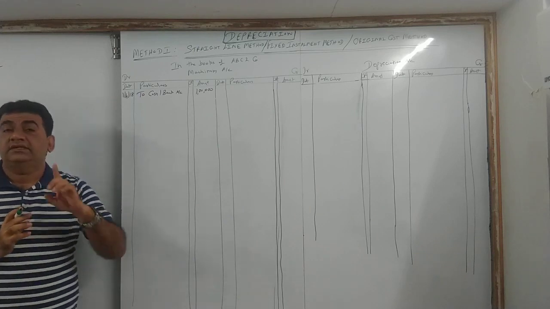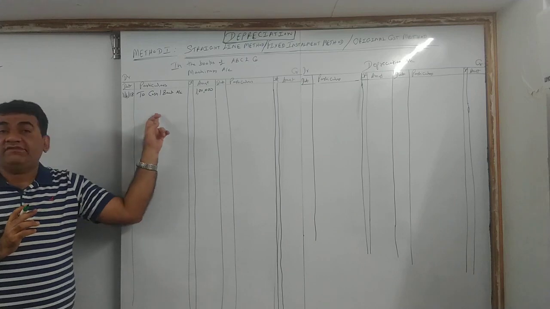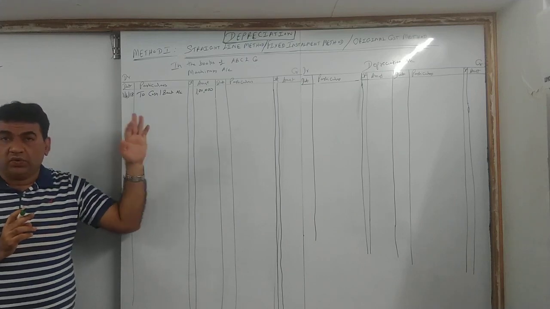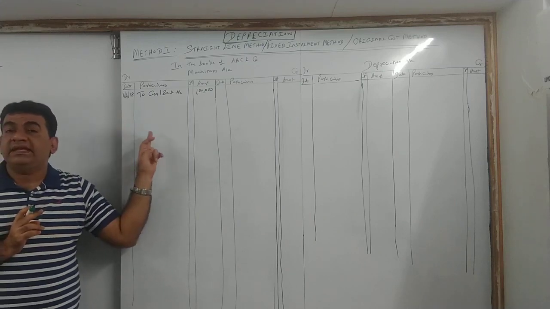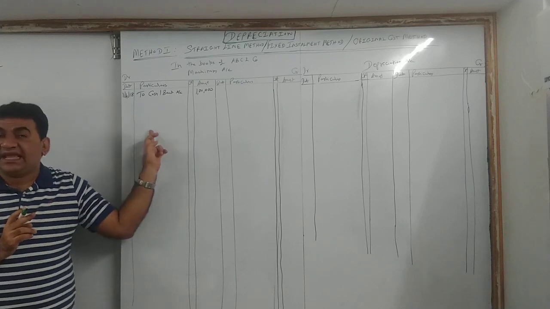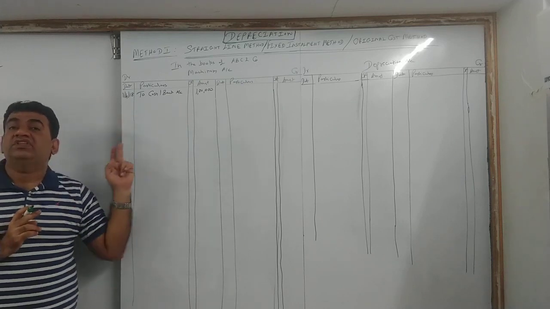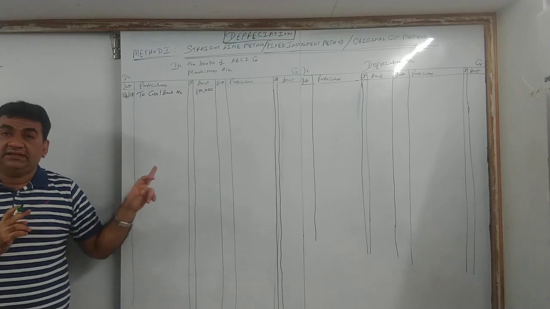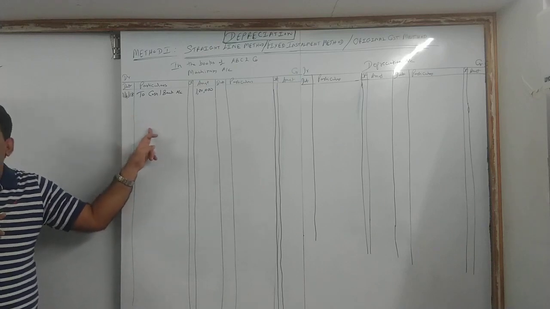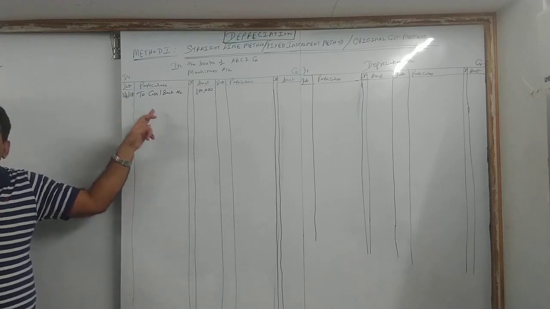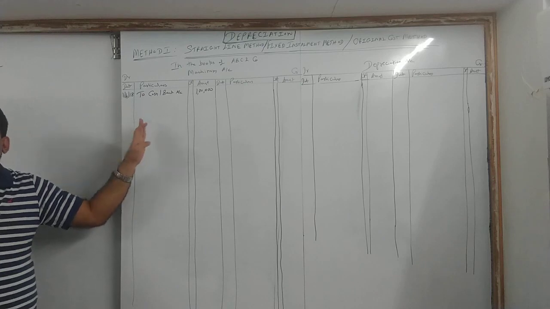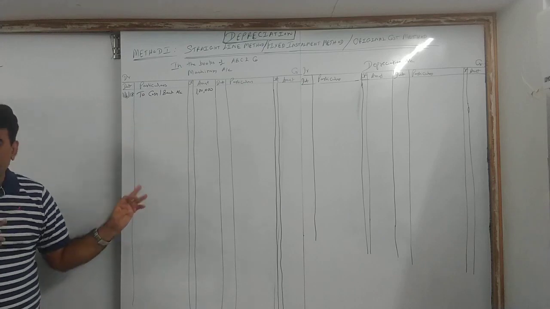Got it? Now listen. Are we preparing cash bank? No. In case we were preparing cash bank, the second effect would have gone on the credit side of cash bank. But we are not preparing.